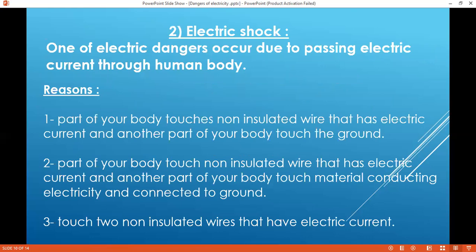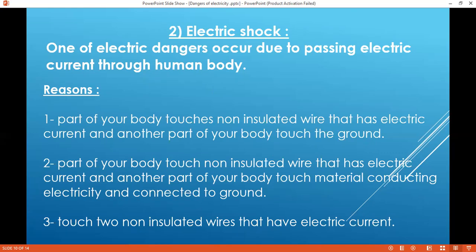Number two, the electric shock. One of the electric dangers occurs due to electric current passing through the human body. The reason for this is that part of your body touches a non-insulated wire. We said that we have to cover the wire with an insulating material such as plastic. So when you touch a non-insulated wire that has electric current, and another part of your body touches the ground, it causes electric shock.